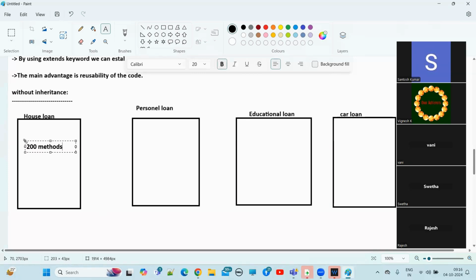We are discussing all the validations. To implement those validations in Java, they will be written in methods only. So to complete house loan functionality, the house loan class might have 200 methods. For personal loan also, to complete the personal loan application, we need to write 200 methods. Let's assume, guys. Give me 1 minute.